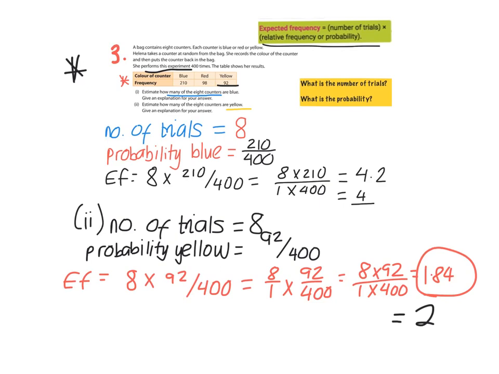So if you see that there's an experiment and a number of trials, and then it tells us the frequency of how many blues there were, how many reds there were, you're going to use that for your probability or your relative frequency, okay? That's not the number of trials. So it's really, really important to read your question. If you're trying to find out how many of the 8 counters are blue, your number of trials can't be 400. It's going to be however many counters you have, whatever you're actually looking to find. Hopefully that helps a little bit.